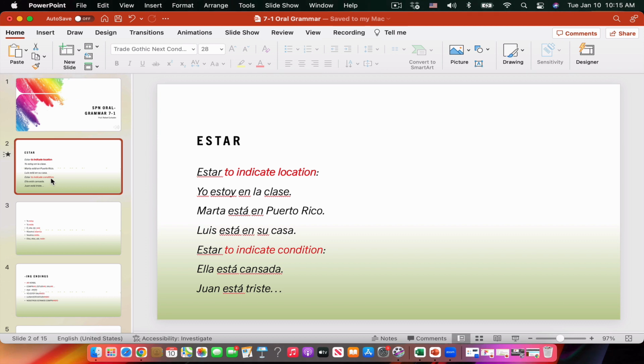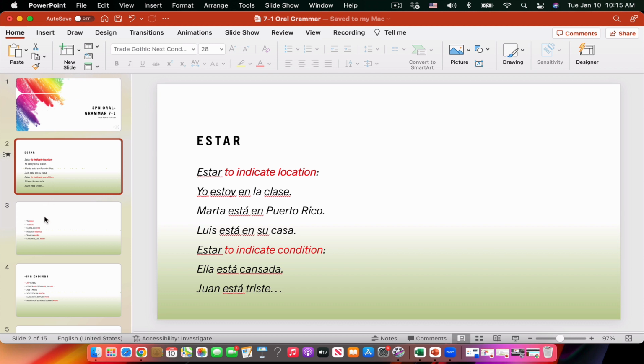Situations in which we use location, for example, we have yo estoy en la clase, I am in the class today. Marta está en Puerto Rico, Marta is in Puerto Rico. O Luis está en su casa, Luis is in his house. So you see, in all these situations, we're indicating location. Conditions, for example, ella está cansada, she is tired. O Juan está triste, John is sad.